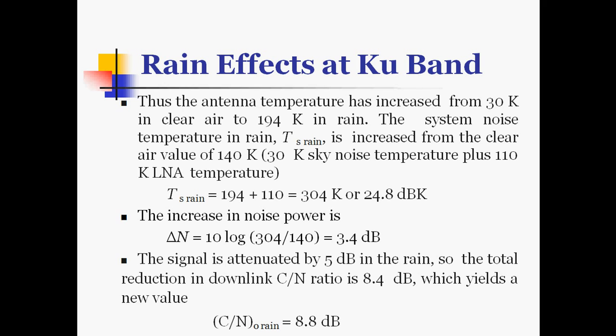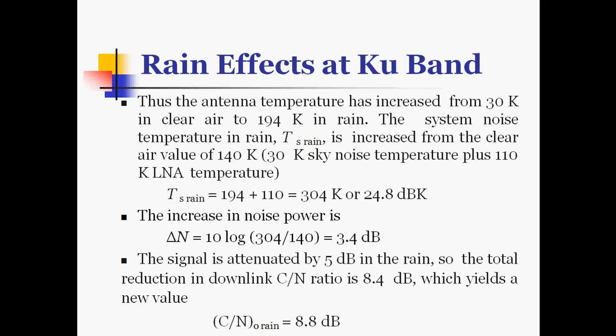See that 30 Kelvin sky noise temperature plus 110 Kelvin of low noise amplifier temperature. So the TS, that is TS in rain, system noise temperature, is equal to 194 plus 110, which is equal to 304 Kelvin, or 24.8 dB Kelvin. The increase in noise power, that is delta N, is equal to 10 log of 304 by 140, where 140 is the clear air temperature, which is equal to 3.4 dB.